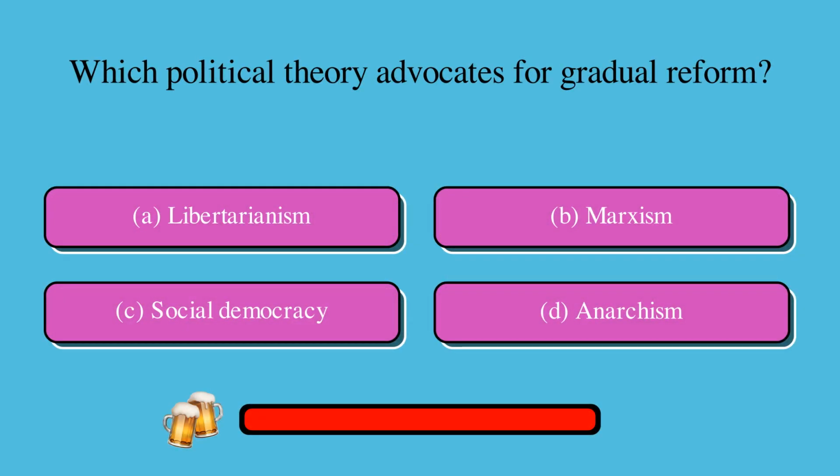Which political theory advocates for gradual reform? Is it A. Libertarianism, B. Marxism, C. Social democracy, or D. Anarchism? The correct answer is C. Social democracy.